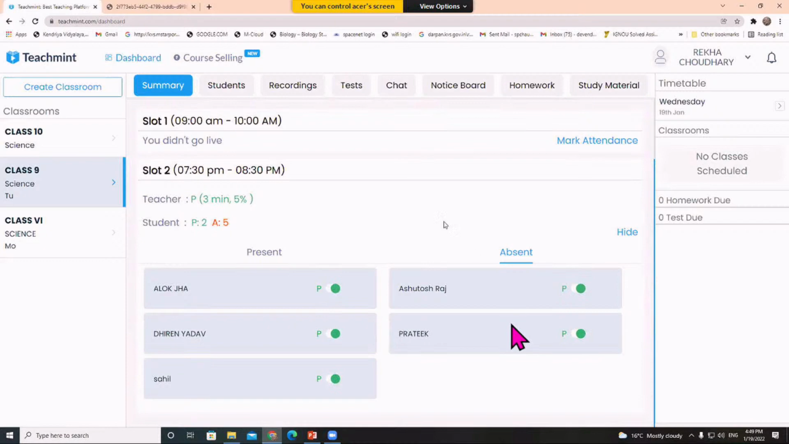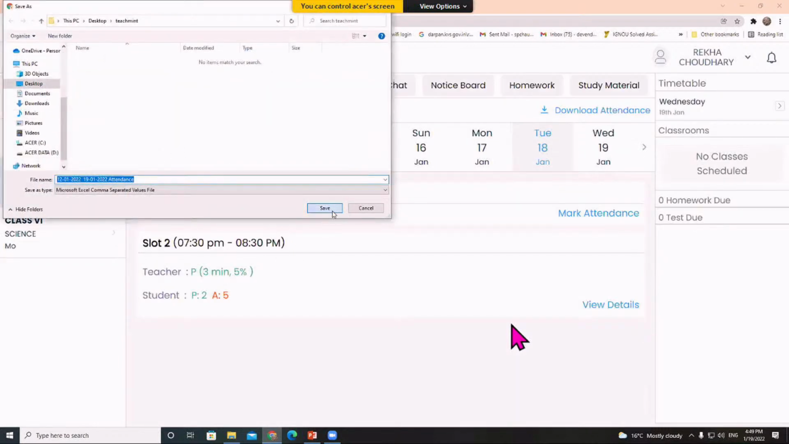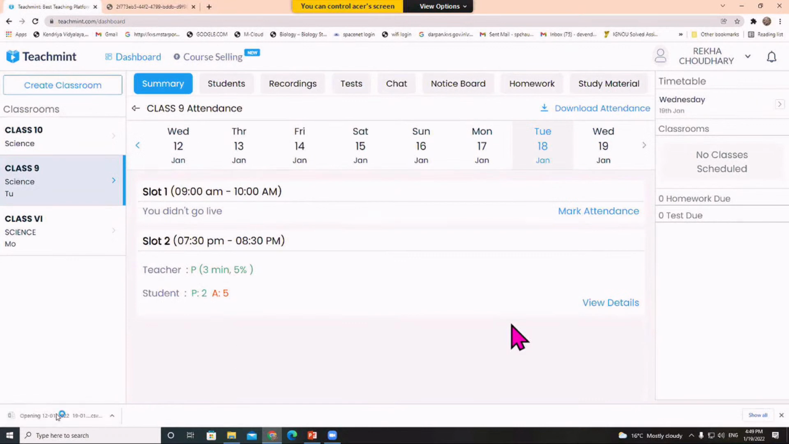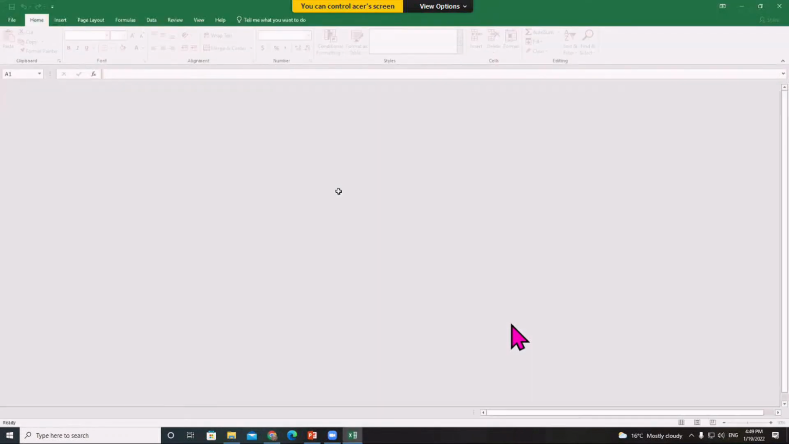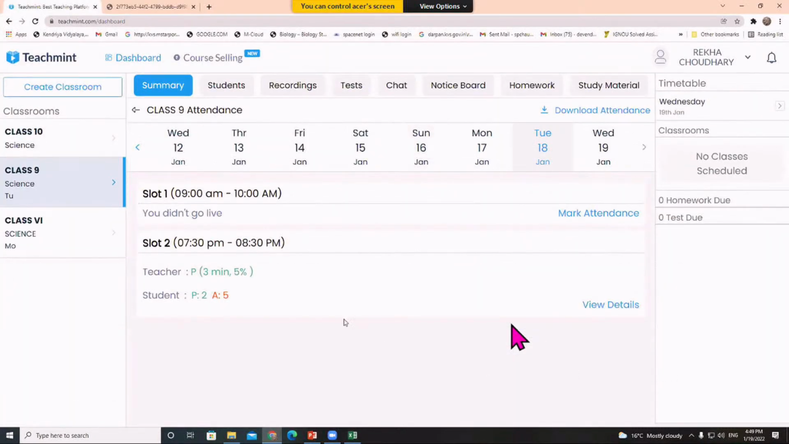So in this way, you can see now, and I can download the attendance at any point of time for last 7 days, 15 days and 30 days. So it will go to the download option of your computer or system, whatever you are using. So a file will be downloaded for your attendance. So all these facilities are available in the web version, and it's all completely free.